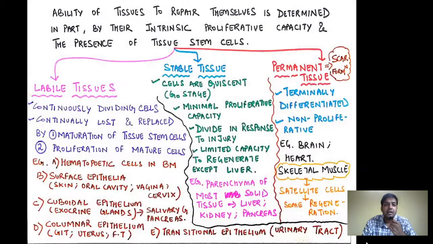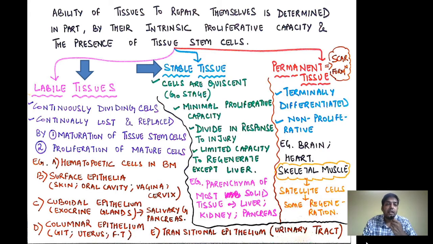Now, the second important tissue after the labile tissue is the stable tissue. Stable tissues are those tissues which do not divide normally. They are in a quiescent or G0 state. They have a minimal proliferative capacity and they divide only in response to injury. They have a limited capacity to regenerate except the liver. Now, what are the examples of the stable tissue? Parenchyma of most solid tissues like the liver, kidney, and the pancreas.